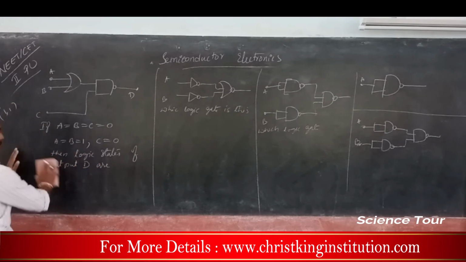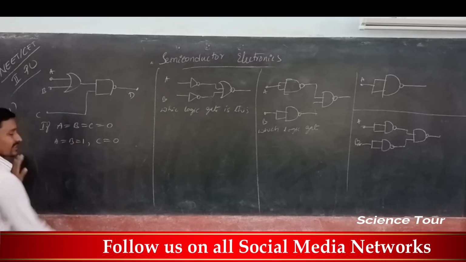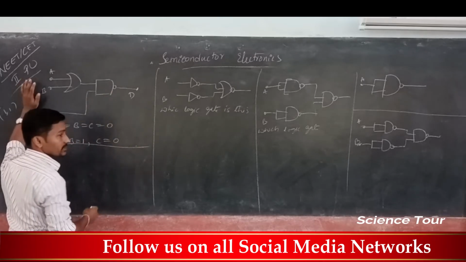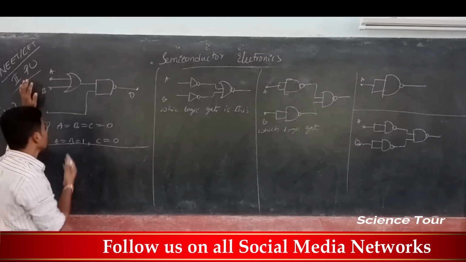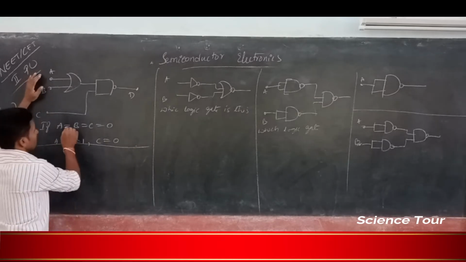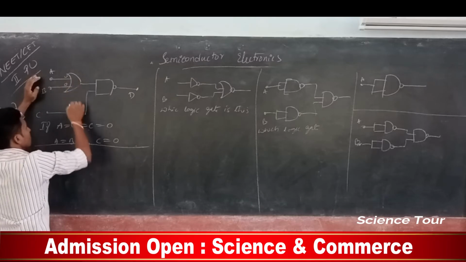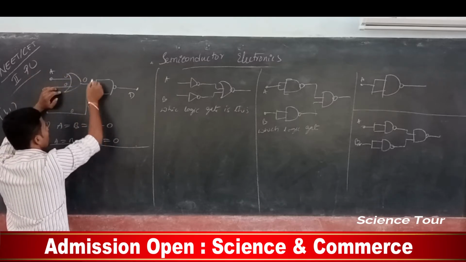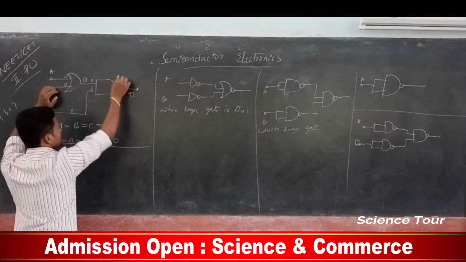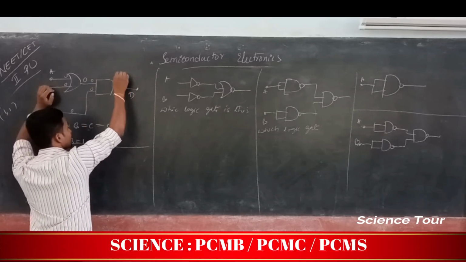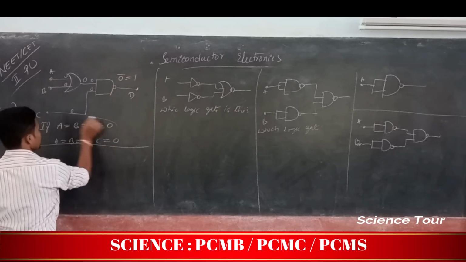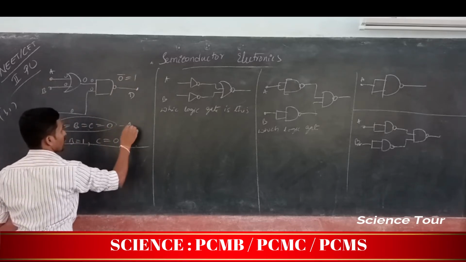We must know how to deal with this. First, ABC is equal to 0, 0, 0. 0 and 0 comes here, and 0 dot 0 is 0, but it is a NAND gate, so the output is equal to 1.